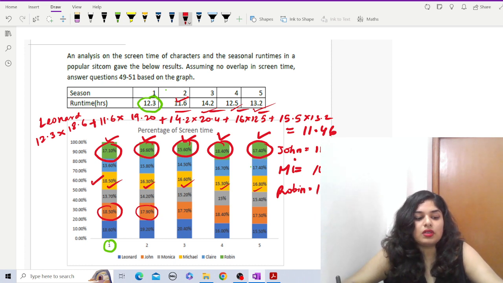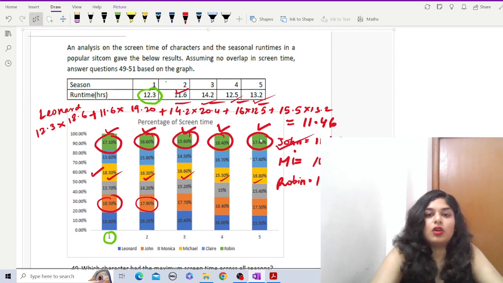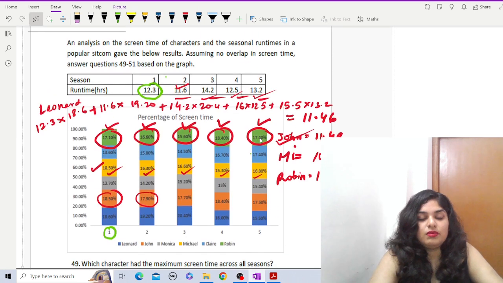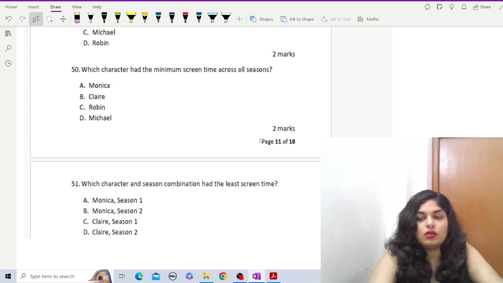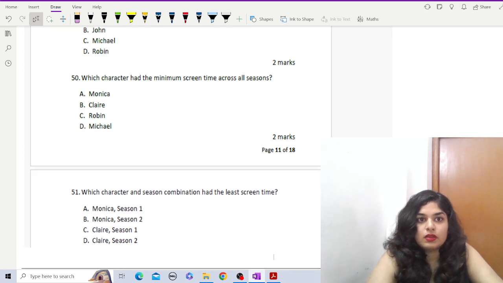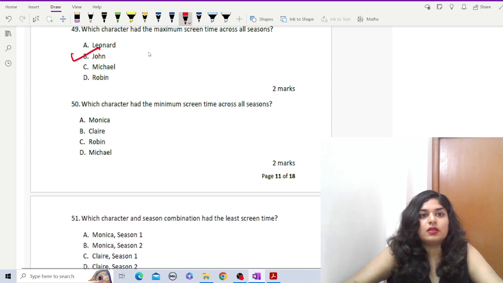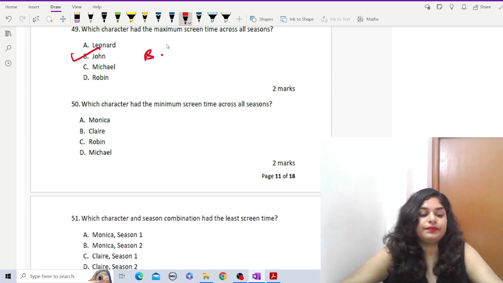So what is the question asked here? Which character out of these 4 got the maximum screen time? It's 11.48. So John got the maximum screen time out of the 4 options given. So it's B, John. Okay, next.